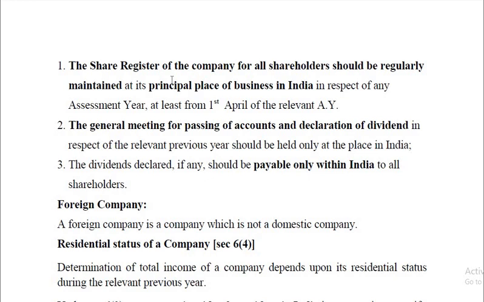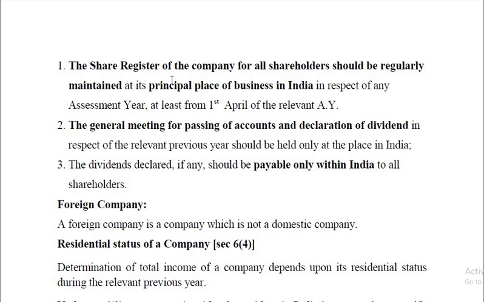Then the general meeting for passing of accounts and declaration of dividend in respect of the relevant previous year should be held only at a place in India. There are different types of meetings like board meetings, shareholders meetings, class meetings, creditors meetings, etc. And under shareholders meeting, again there are different types: statutory meeting, general body meeting, special meeting, or extraordinary general body meeting.